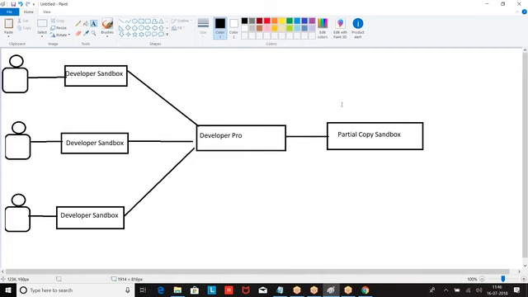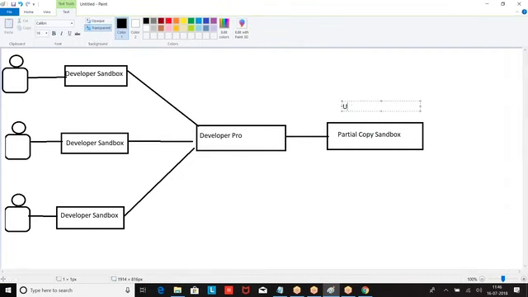Load and performance testing. Generally it is called the UAT environment, the user acceptance testing environment. I hope you are clear.